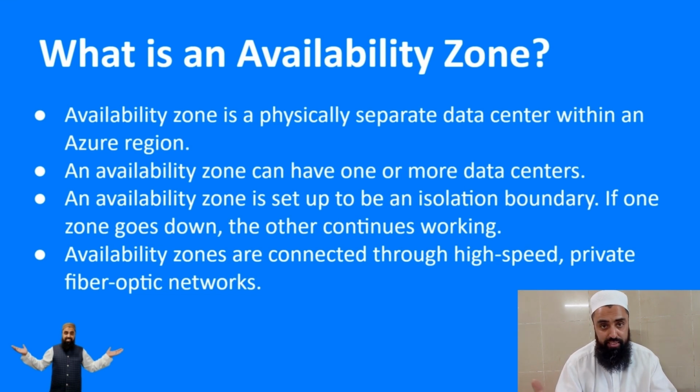In case of any disaster or power failure or network failure, if one zone goes down, the other one picks up the load and our services remain operational all the time. And also, availability zones are connected to high speed private fiber optic networks. They are connected to each other, and that is why if a single zone fails, the other one takes the load.